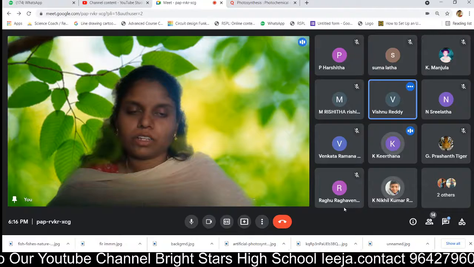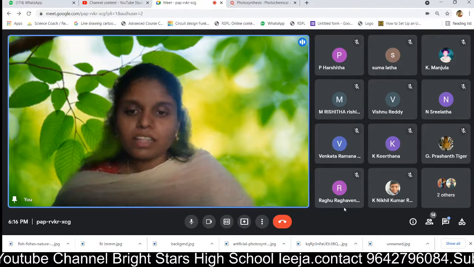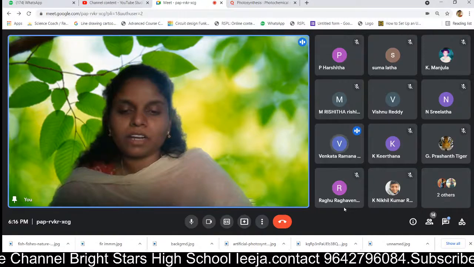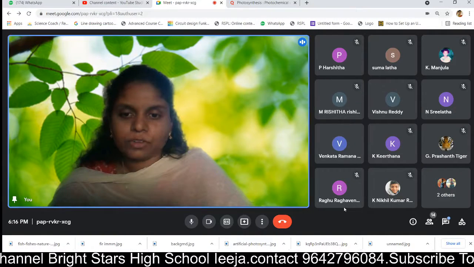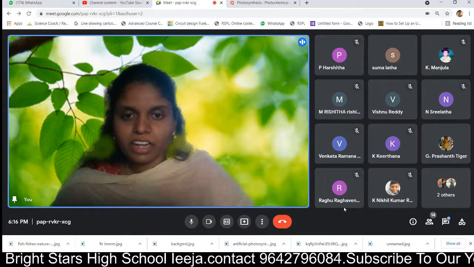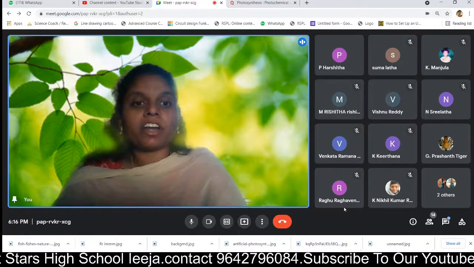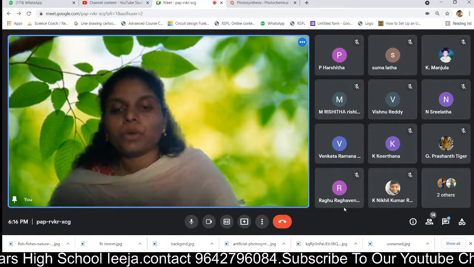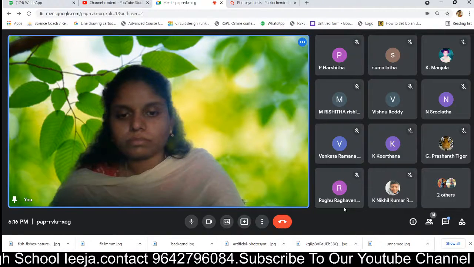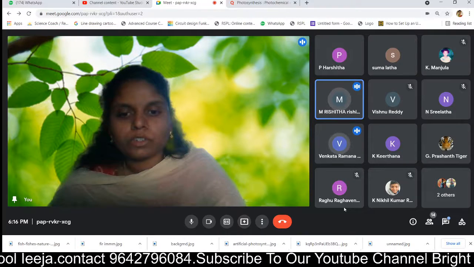Okay, left hand side, whichever things are there on the left side are called reactants. The right side we call products. So what are the reactants in the equation? Water and carbon dioxide. What are the end products in the equation? Next question. What are the end products in the equation? Glucose. Yeah.